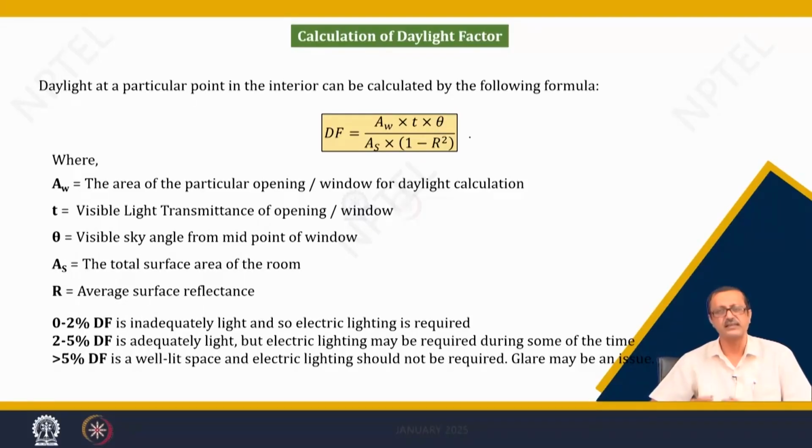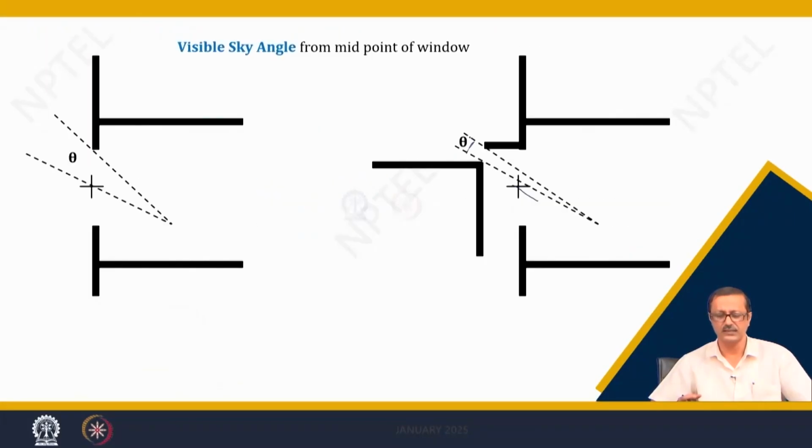If the T is increased, that is the transmissibility, the visible light transmission, the DF will increase. If the area of the window is increased, definitely your daylight factor will increase, that is obvious. If your R is going to increase, 1 minus R, or 1 minus R square, will decrease, and then definitely DF will increase. And if the total surface area of the room increases, definitely it will decrease also.